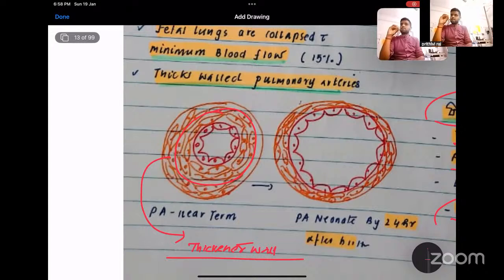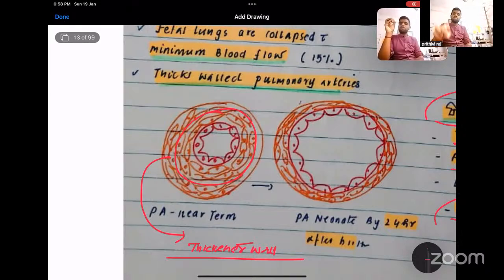The tunica media of the pulmonary artery is thickened because of the muscular coating. But once the child is born, what happens? This coating will undergo remodeling.